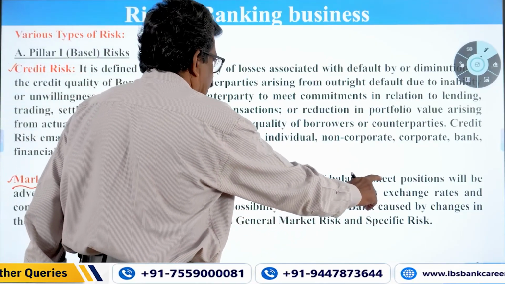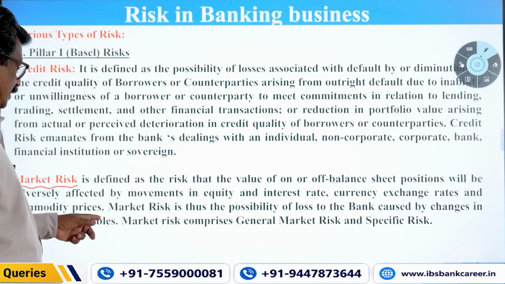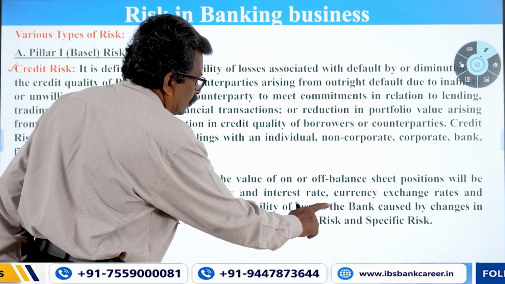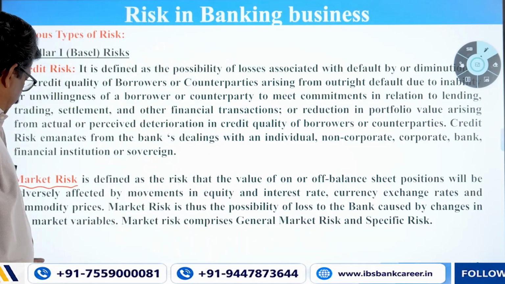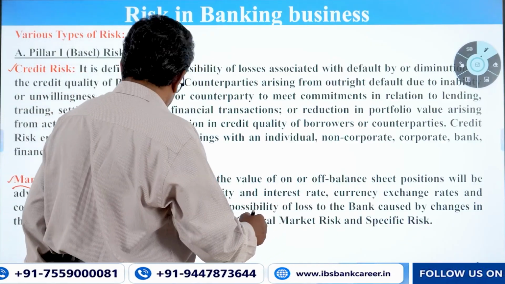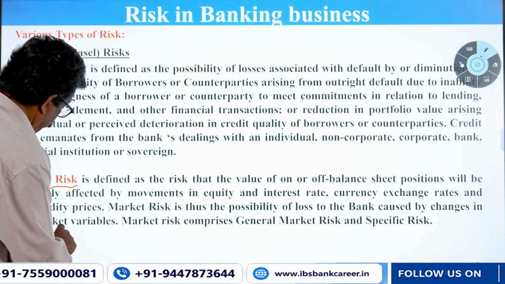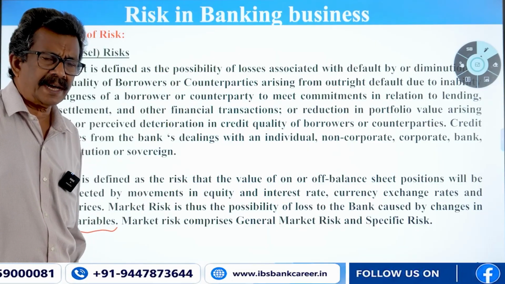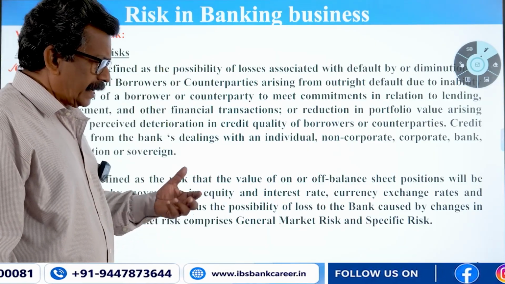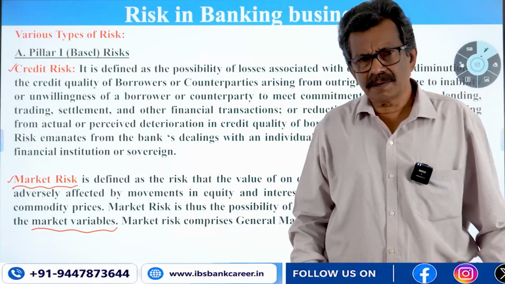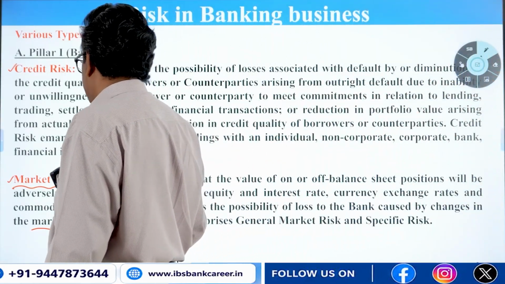And interest rate, currency exchange rates, and commodity prices. Market risk is thus the possibility of loss to the bank caused by changes in market variables. What are all the market variables? Mainly interest rate, demand supply position, other adverse conditions, adverse movement in rate of interest in the market. All those things may lead to market risk.